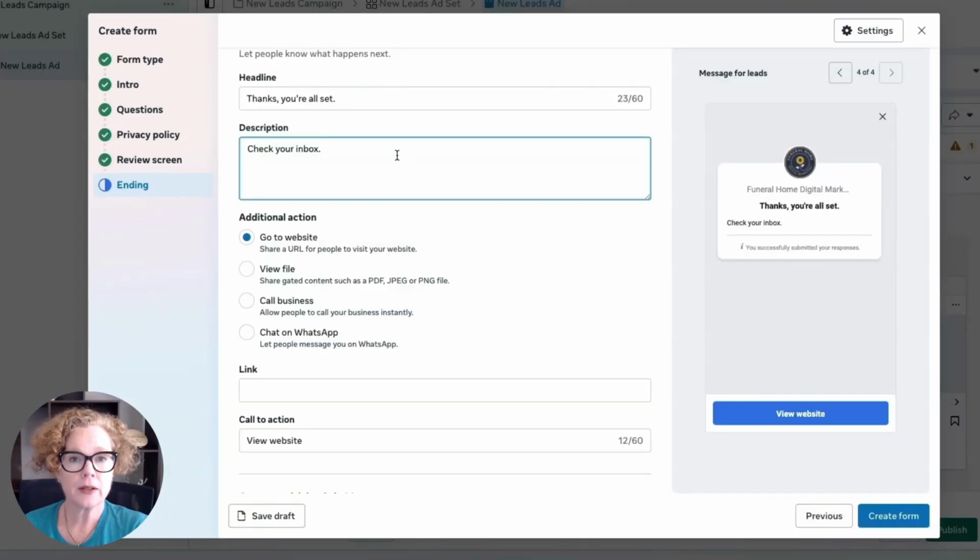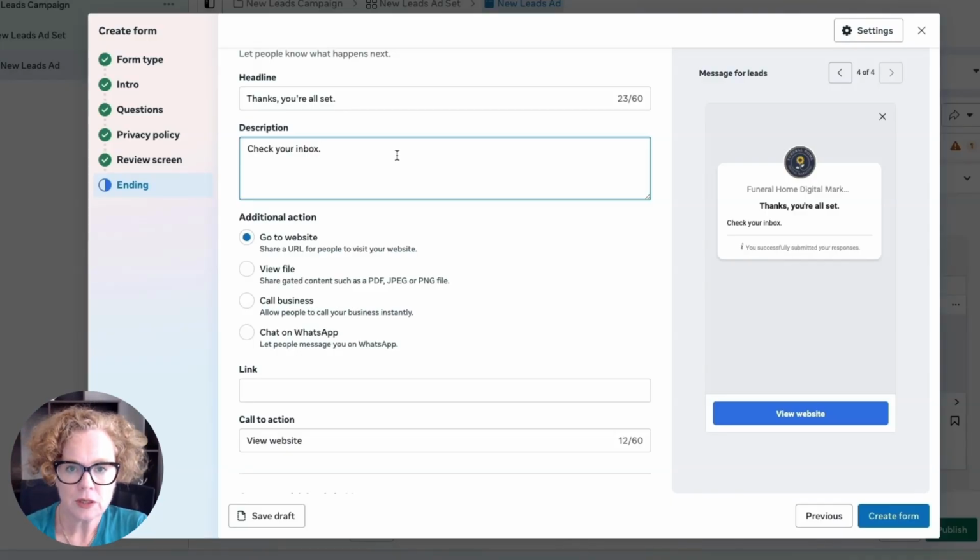Let's say I had a guide that was the stage to sell guide, so that homeowners could get the best price possible for staging their home. Now, that's where it would be a PDF. We would send that to them in their inbox, but our website here, our description could say the stage to sell guide has been sent to your inbox. Click the link below to get an exclusive look at some of our recent before and afters. Now that would be very enticing because people would love to see that kind of thing.